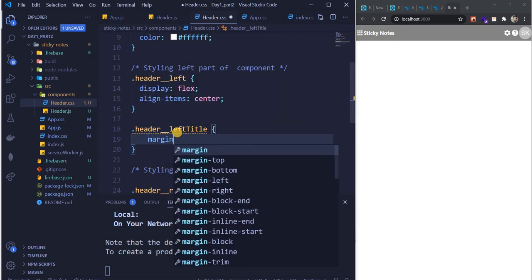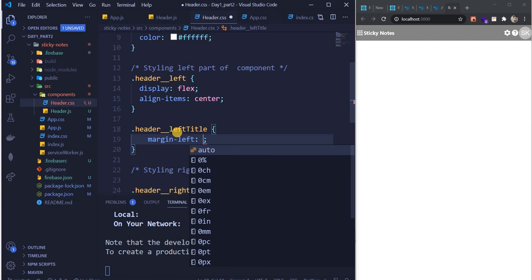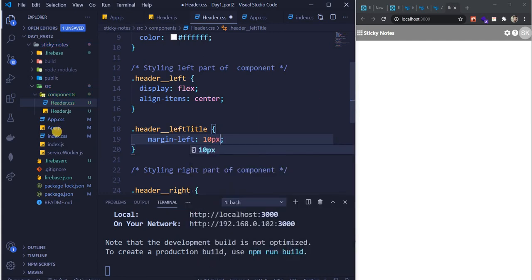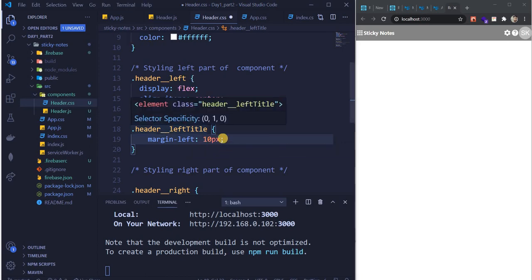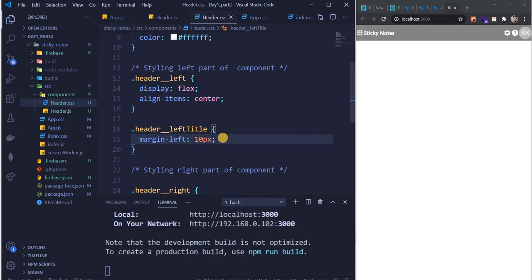So I'll just write margin left 10 pixels. All these styles which I am writing are copied from the actual site onenote.com/sticky notes, so you can refer to that. So header left title has a margin of 10 pixels. See what happens. See, it gave a nice margin between this component and that component, right? Okay.